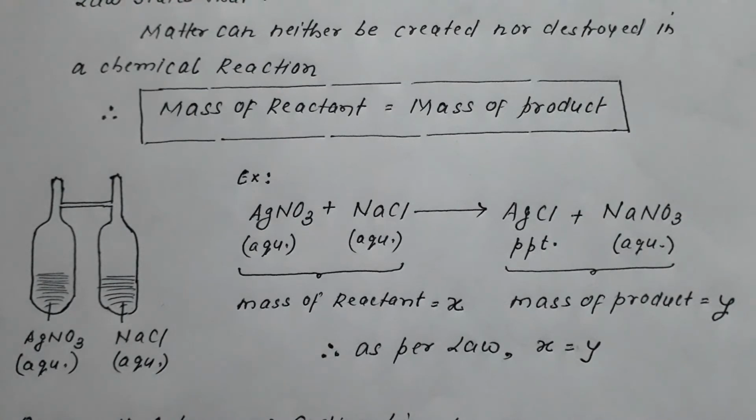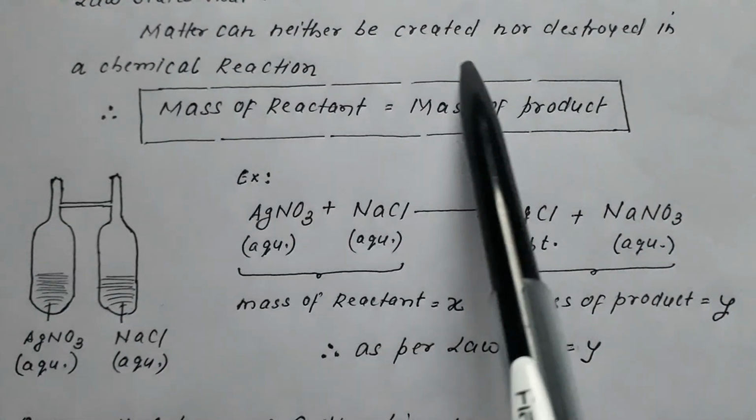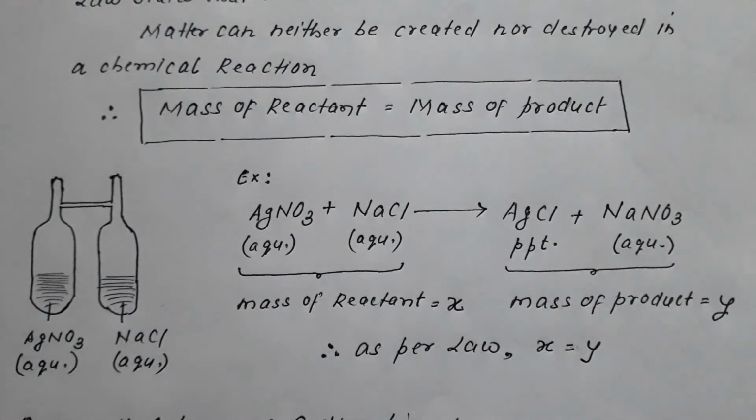This is what the law of conservation of mass is all about, which says that substance can neither be created nor be destroyed. It can only be converted from one form to another during a chemical reaction. There is no change in the mass.